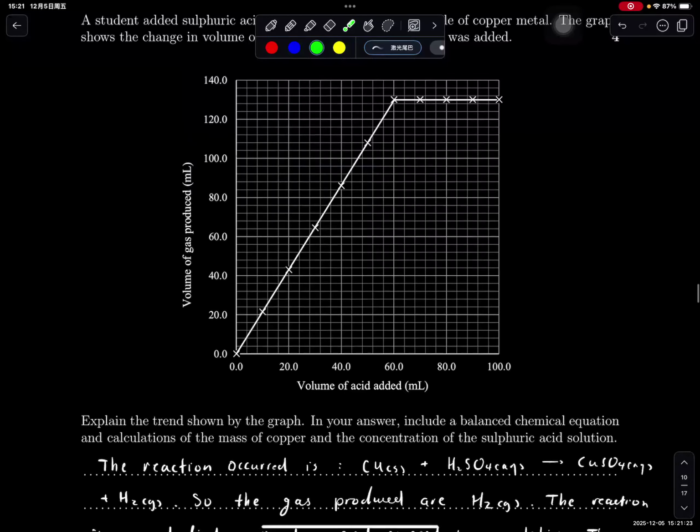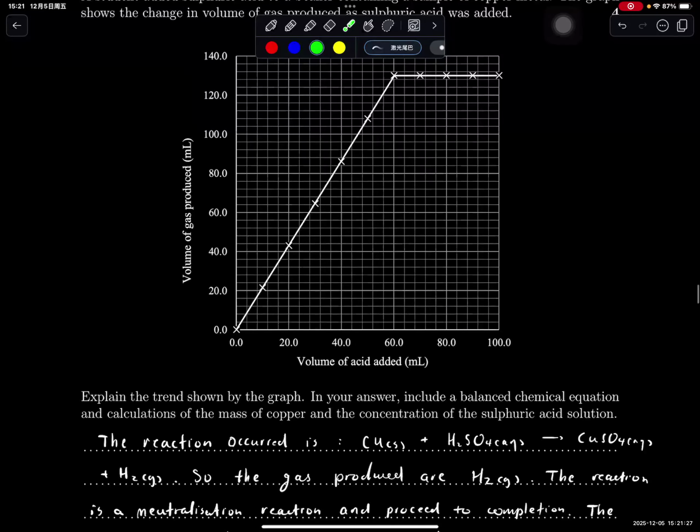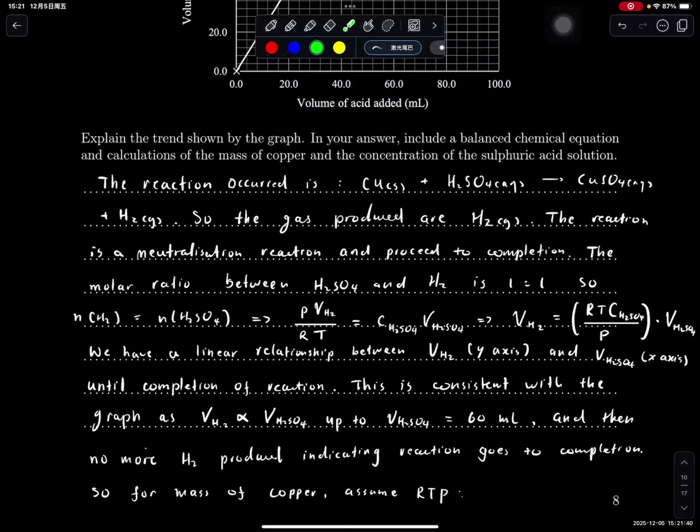So you proceed to consider the idea here. For this question, the best way to answer is to explain the trend, so explain why it's linearly increasing. Maybe derive an equation that tells you this variable is proportional to this variable. That's what I'm about to do. The molar ratio is 1:1, so the number of moles of hydrogen gas produced is equal to the number of moles of sulfuric acid consumed. The number of moles of hydrogen gas can be related to the volume of hydrogen gas, which is the y-axis here, using the ideal gas law.